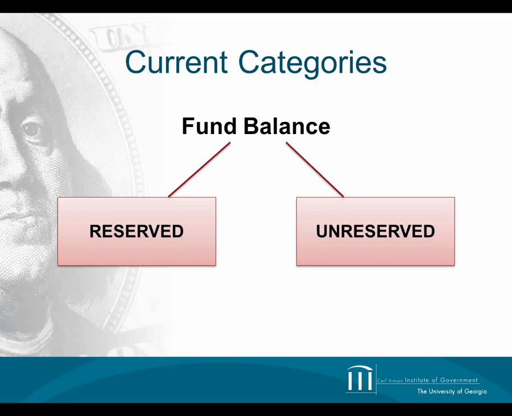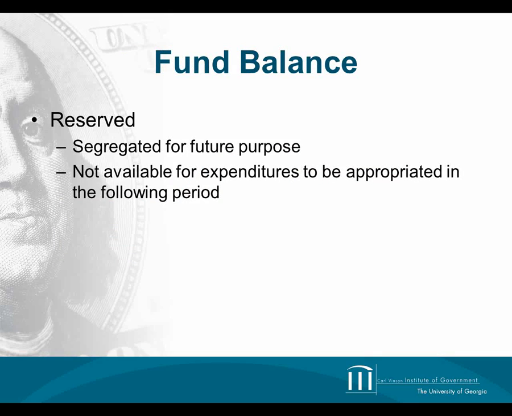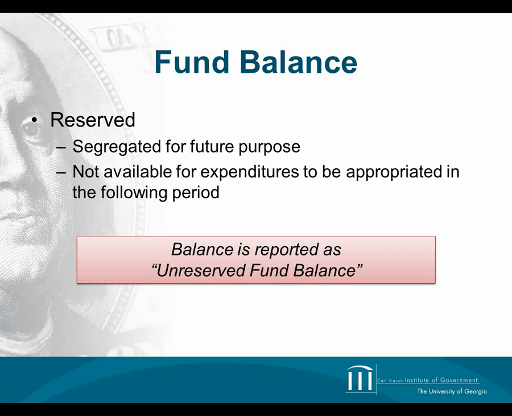Fund balance is currently reported in governmental funds as either reserved or unreserved. The term reserve is used to identify the portion of fund balance that is segregated for some future purpose, like an encumbrance, or not available for expenditures to be appropriated in the following period, for example, reserved for advances to other funds. If a portion of the fund balance is not reserved, the balance is reported as unreserved fund balance.